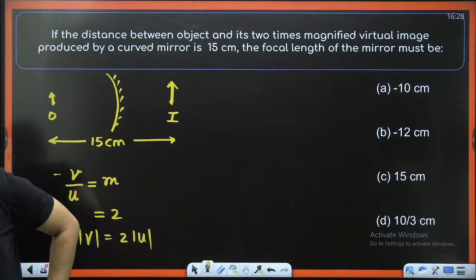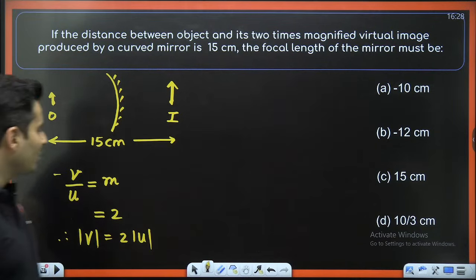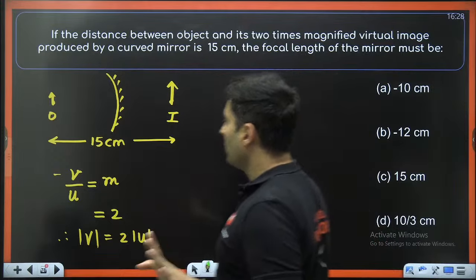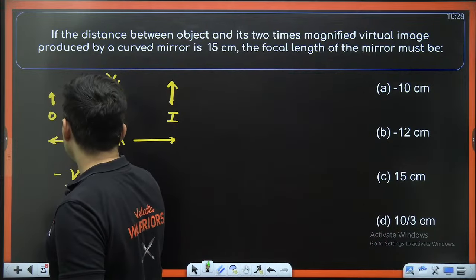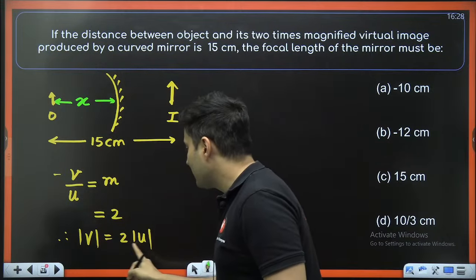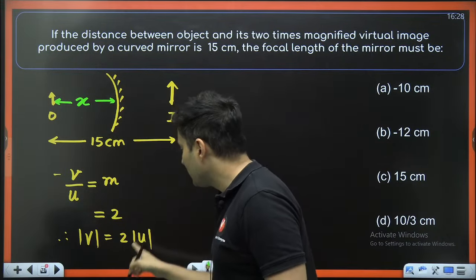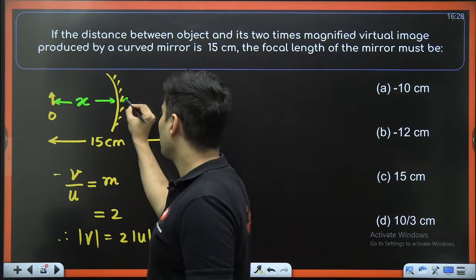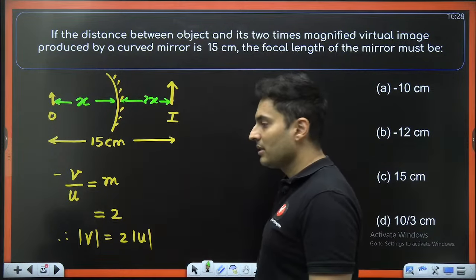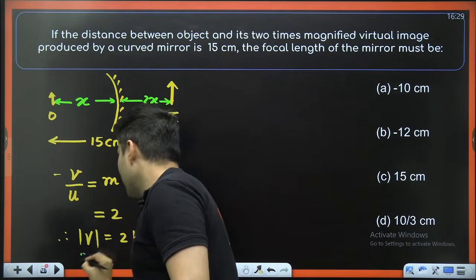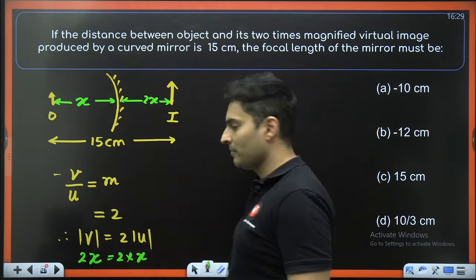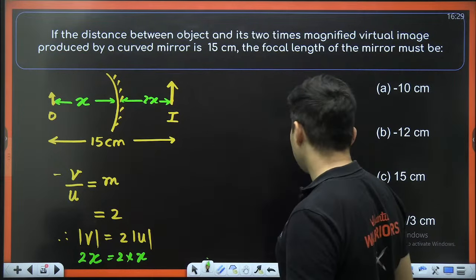Now think about it. We have to use the mirror formula. So for using the mirror formula, I'll do one thing. Let's say this is x. So the object distance, if it is x, the image distance is twice the object distance. So this will be 2 times of x. Agree with this? If this is x, this will be 2 times of x because this is 2 multiplied by x. Awesome. So let's use the mirror formula and see what do we get.